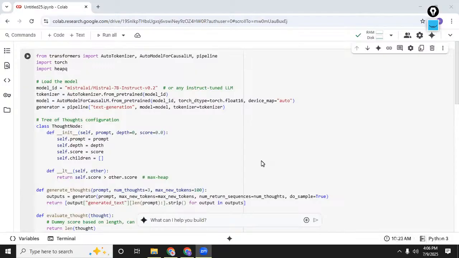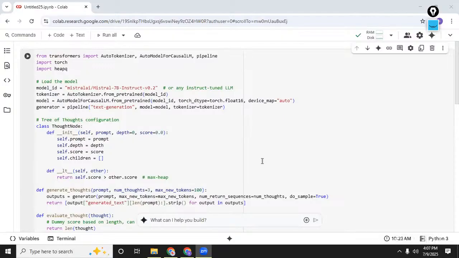And how does this actually work? You will start with the root node containing the original prompt or question. Then for each depth level, you will do iterative expansion. That is, for every surviving node, use the propose prompt to generate thoughts. Attach each of those thoughts to its parent sequence, forming a new partial solution.